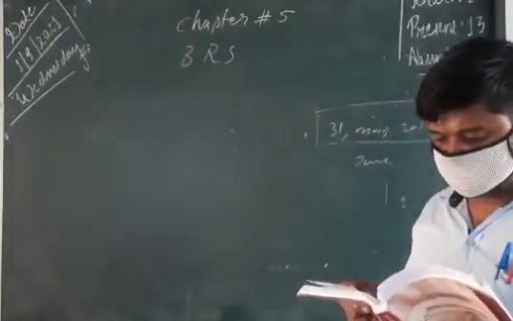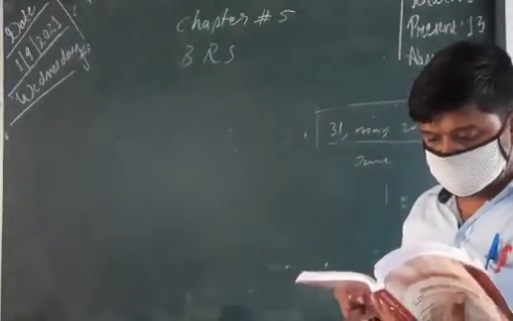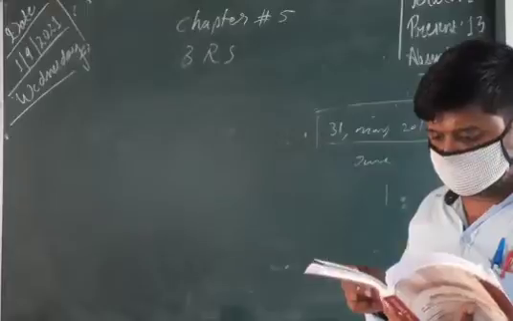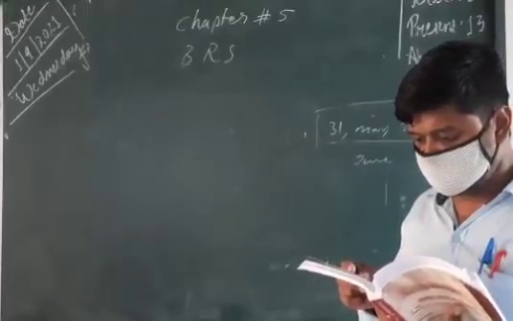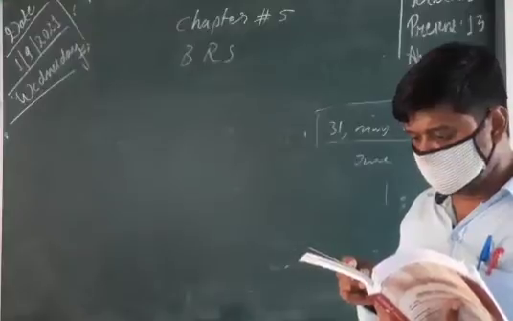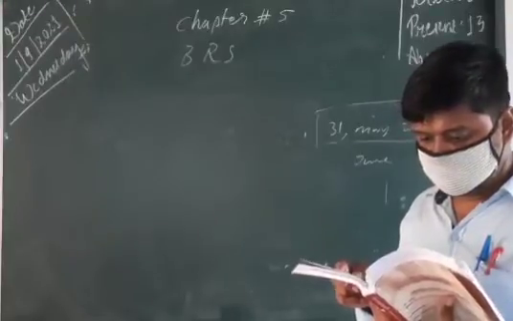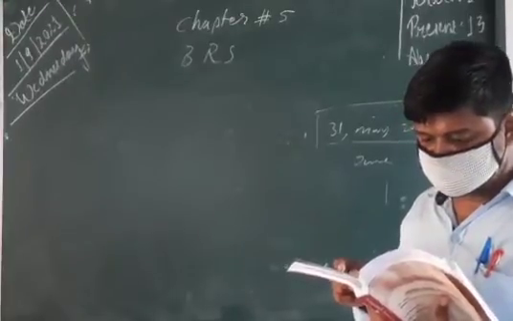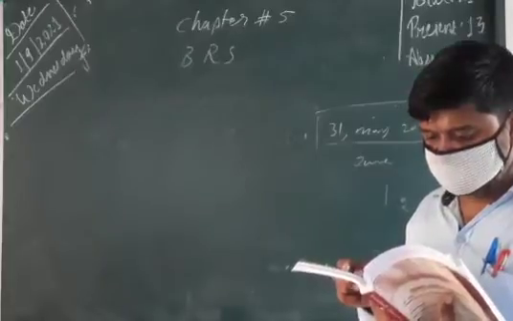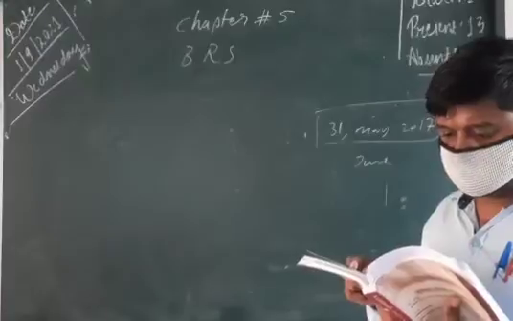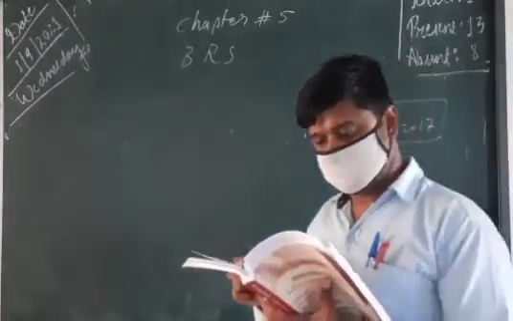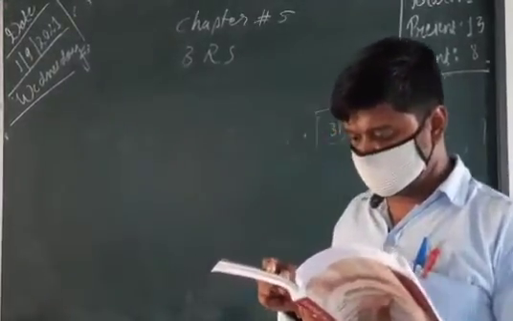Next, there was also a debit in the passbook of rupees 2,500 in respect of check dishonor on 31st May 2017. Prepare the bank reconciliation statement as on 31st May 2017.